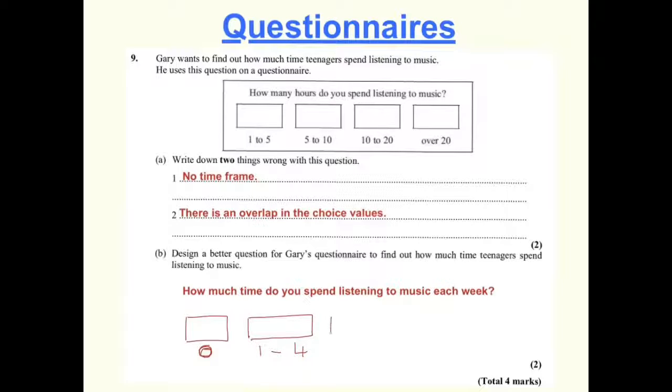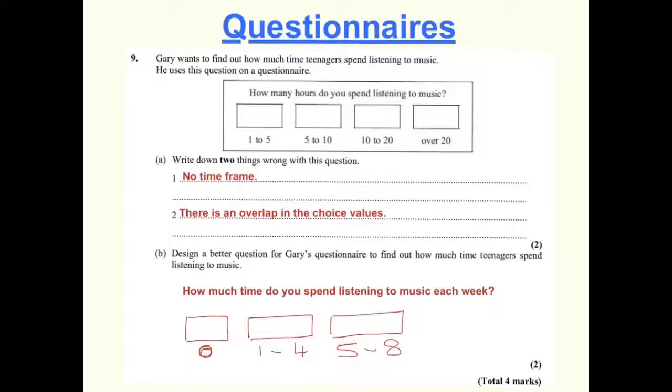Another box here, and for this one I'm going to write 5 to 8. As you can see, the spacing between these is the same. That gives me the option of 1, 2, 3 and 4. This gives me the option of 5, 6, 7 and 8. So if you think about it, I can put 4 answers in both of those.